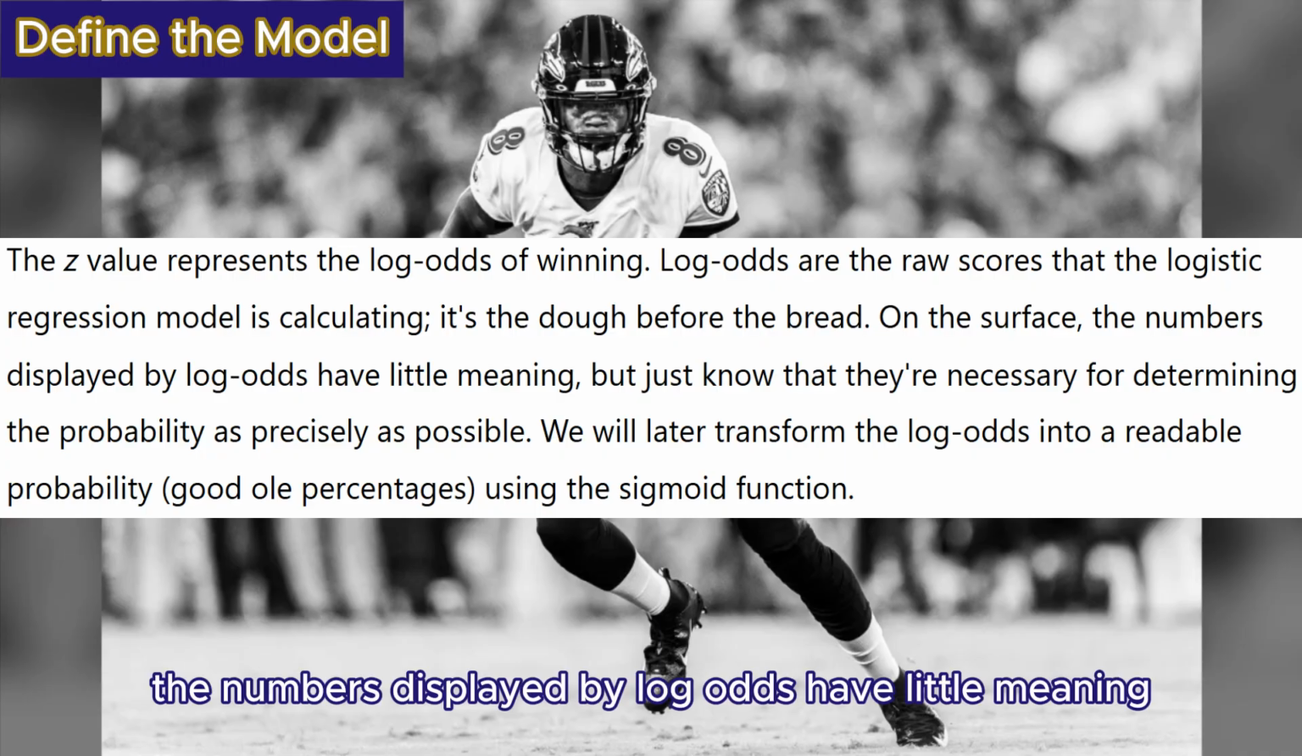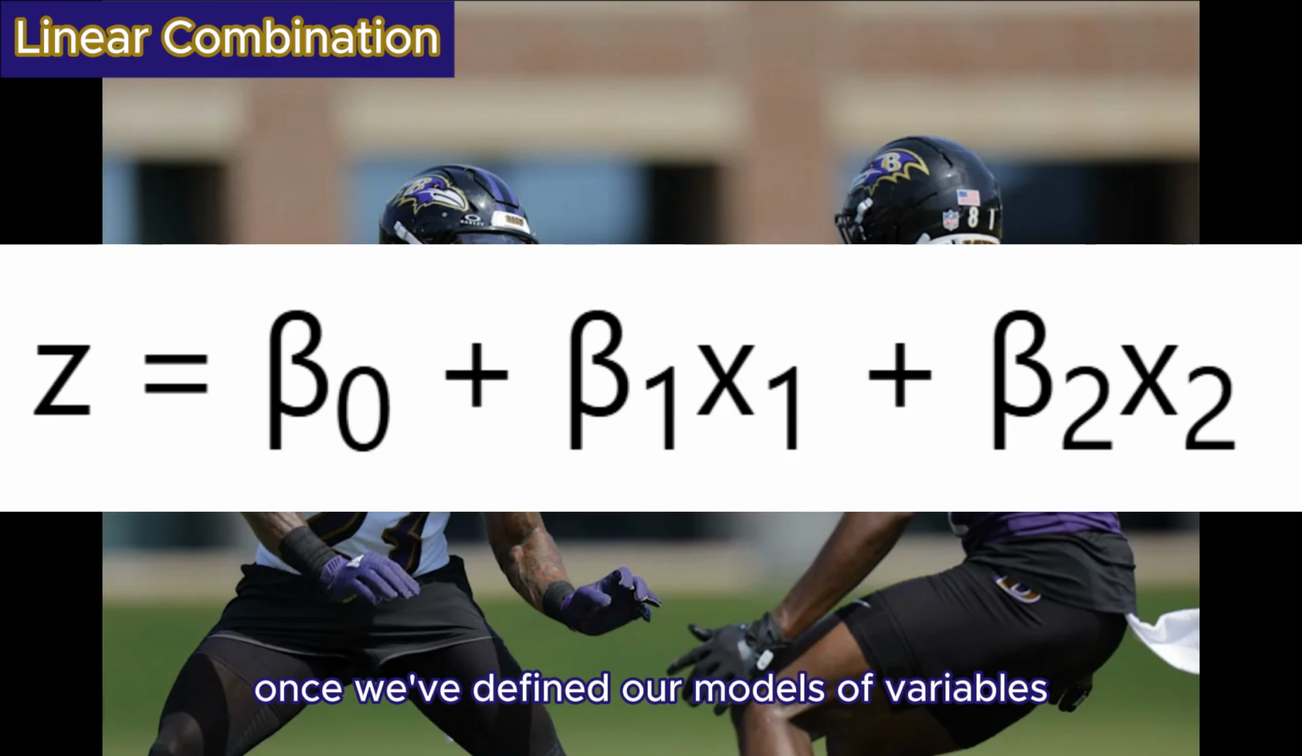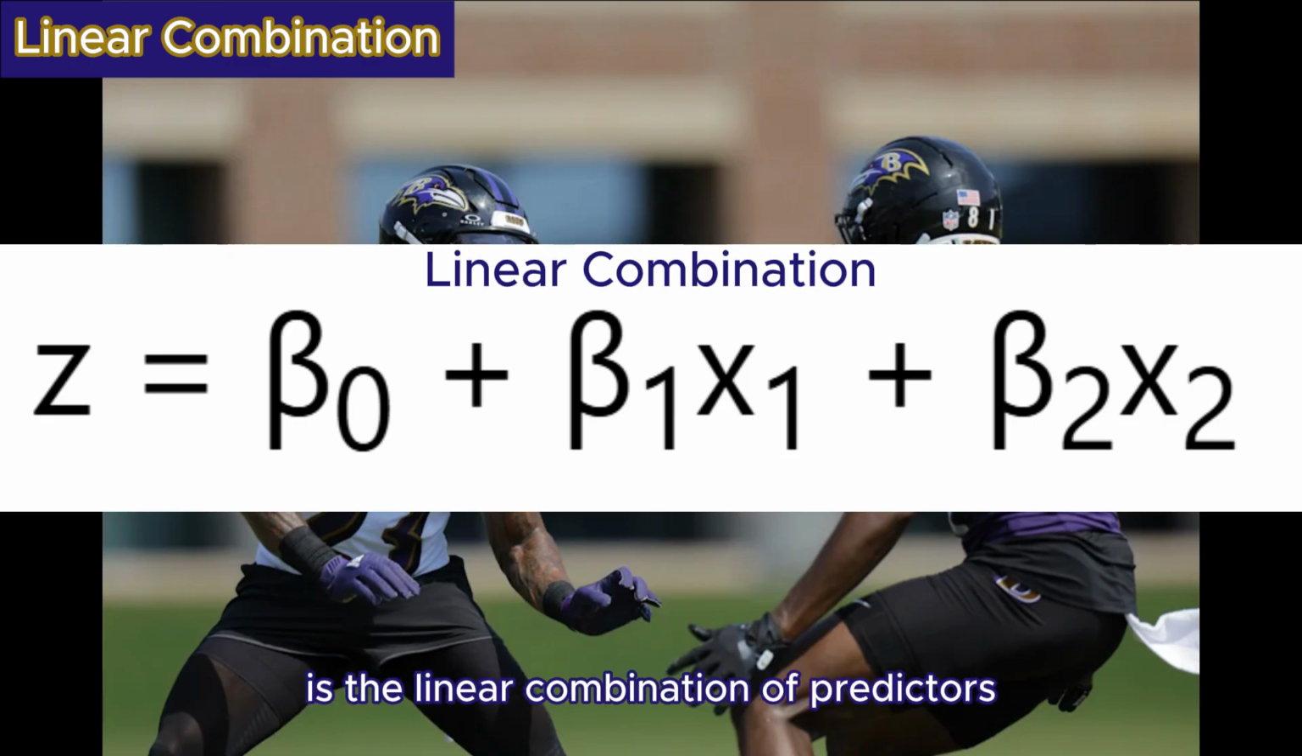On the surface, the numbers displayed by log odds have little meaning, but just know that they're necessary for determining the probability as precisely as possible. We will later transform the log odds into a readable probability, which is good old percentages, using the sigmoid function. Once we've defined our model's variables, the first actual calculation the logistic regression makes is the linear combination of predictors like we just went over.